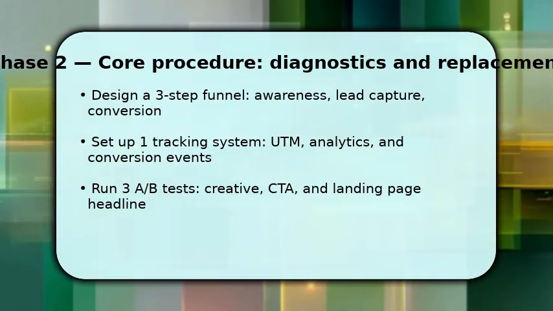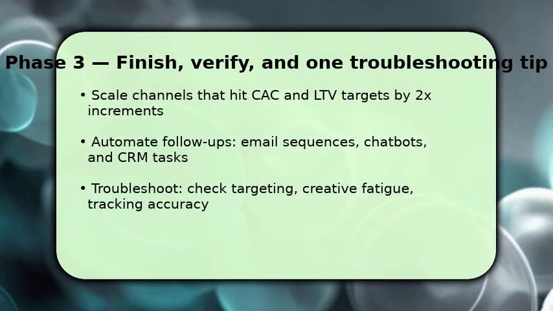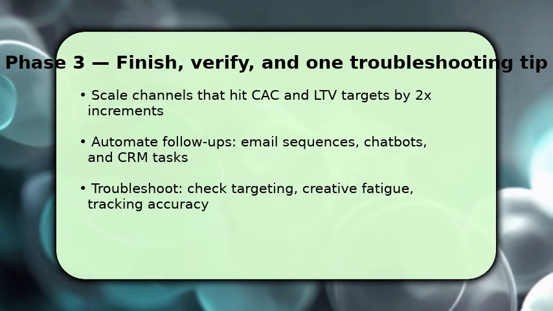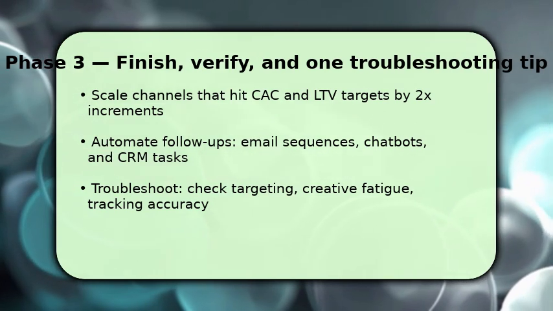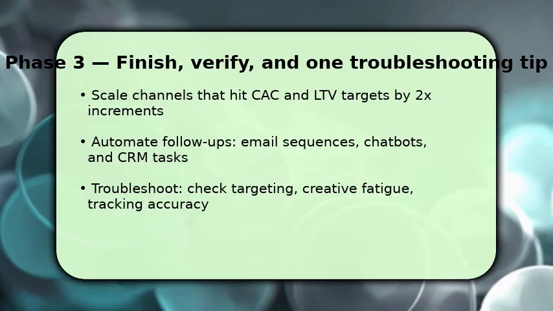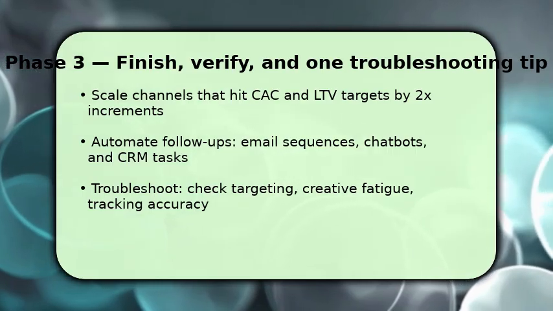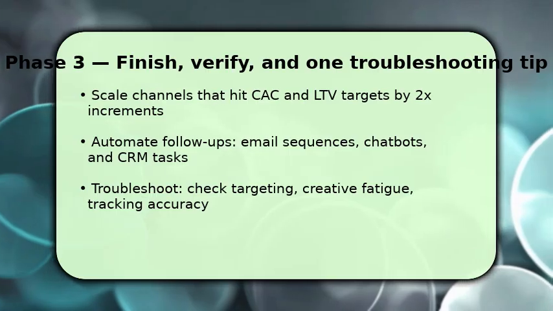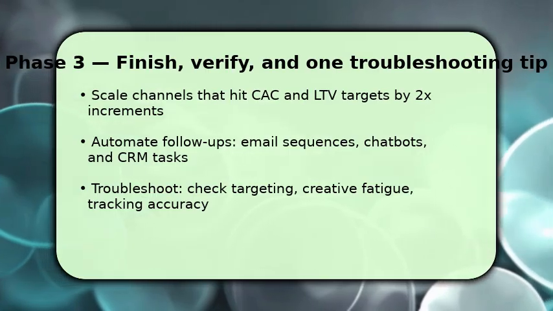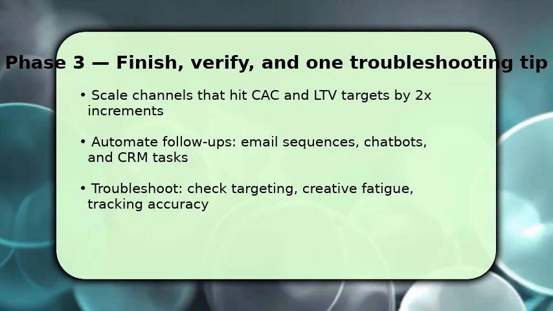at least 20%. When a funnel consistently meets your cost per acquisition and lifetime value goals, scale gradually, increase spend in 2-fold steps, and monitor performance. Automate touchpoints. Set email sequences, chat flows, and CRM rules to handle volume without losing personalization.